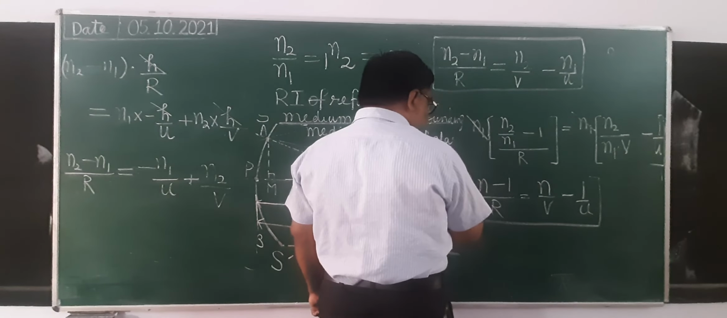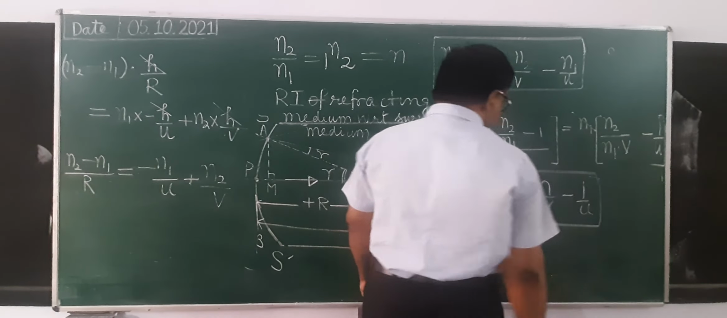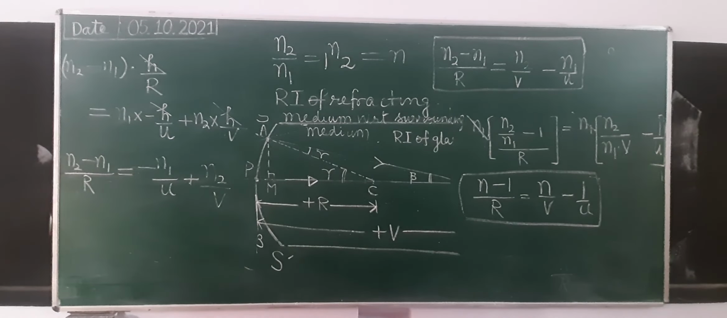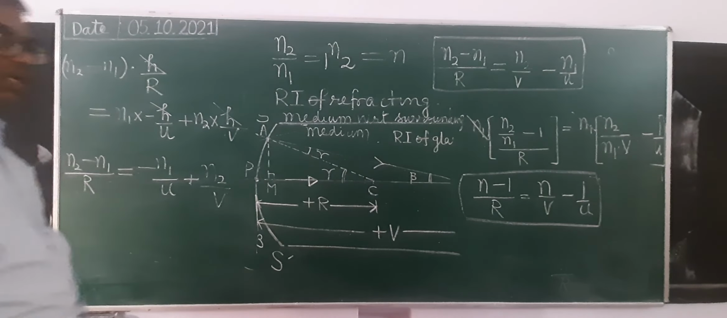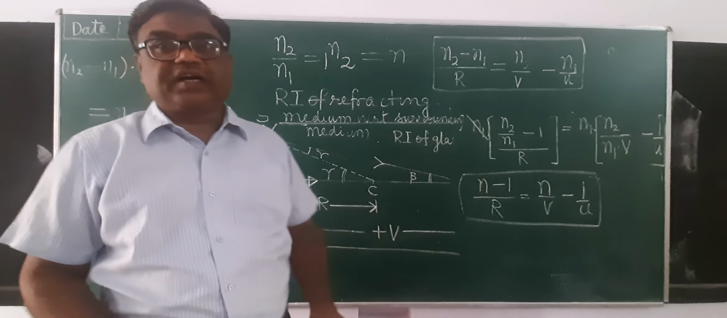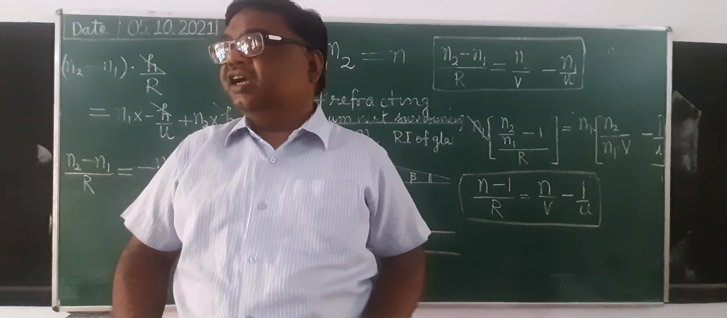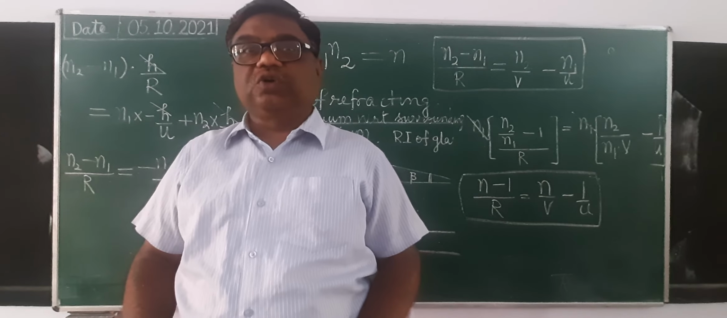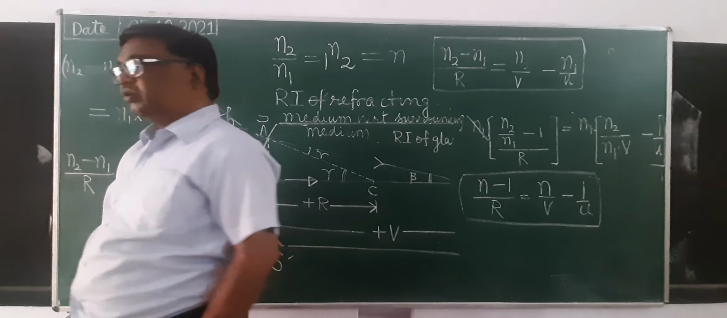So we will remember this relation in these two forms. In the first relation, n1 is the refractive index of the surrounding medium, n2 is the refractive index of the refracting medium. In the second, n is the refractive index of the refracting medium with respect to the surrounding medium.